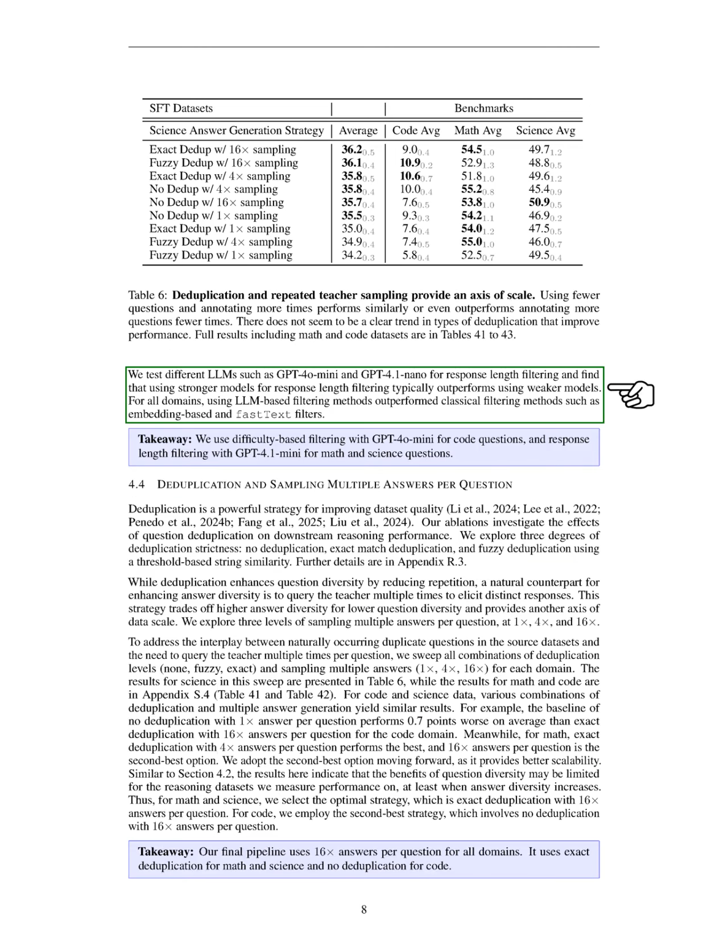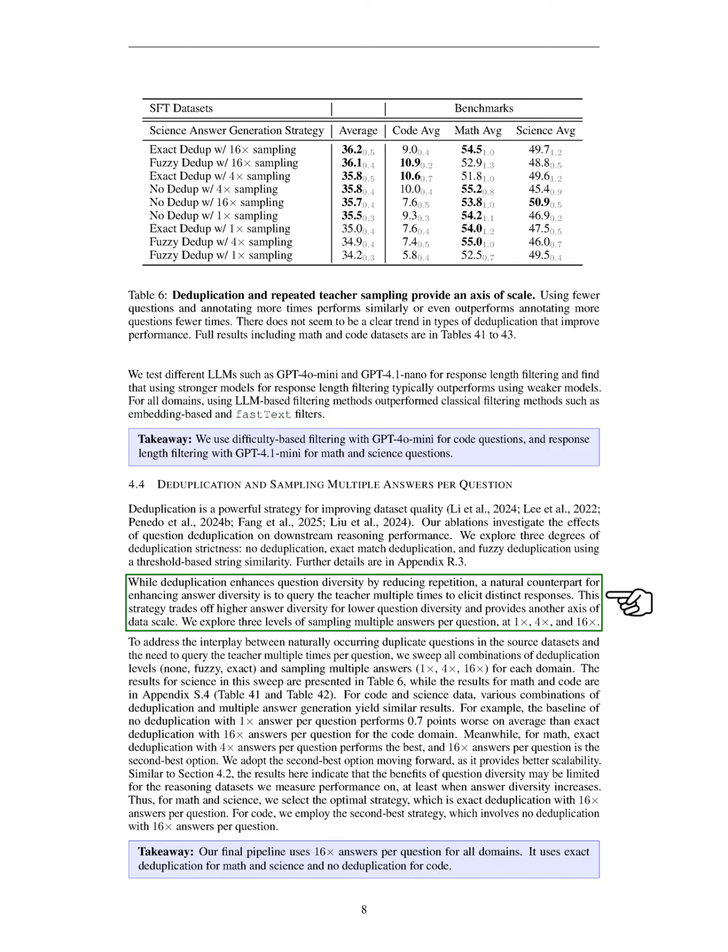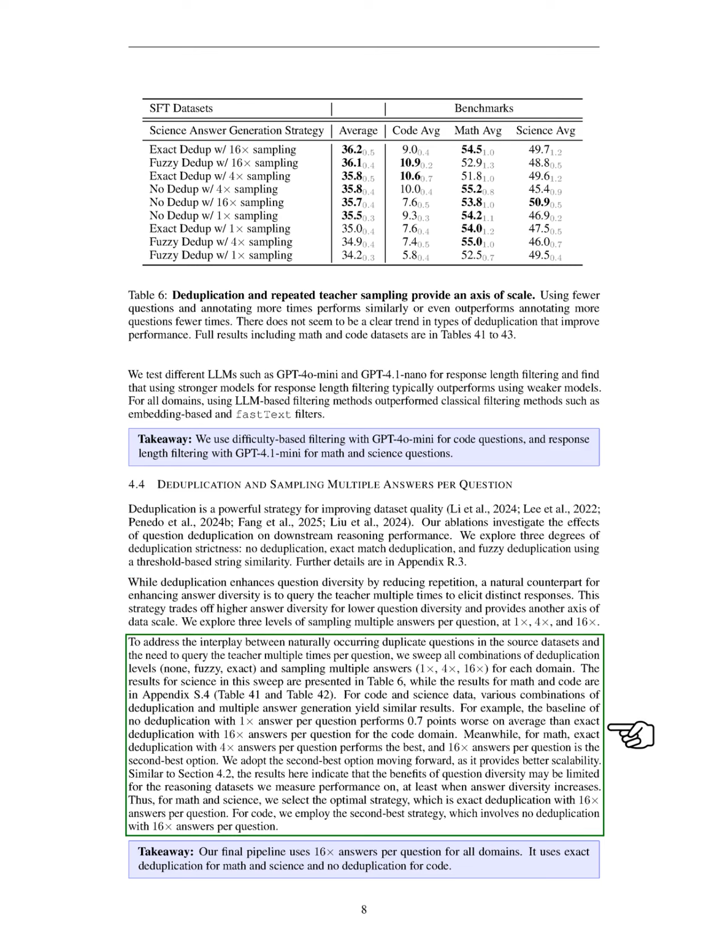We also examine deduplication and the sampling of multiple answers per question. Deduplication helps enhance dataset quality by reducing repetition. We test different levels of deduplication and find that while it improves question diversity, querying the teacher multiple times for answers increases answer diversity. We explore various combinations of deduplication and answer sampling, and our results show that for code and science, different combinations yield similar outcomes.